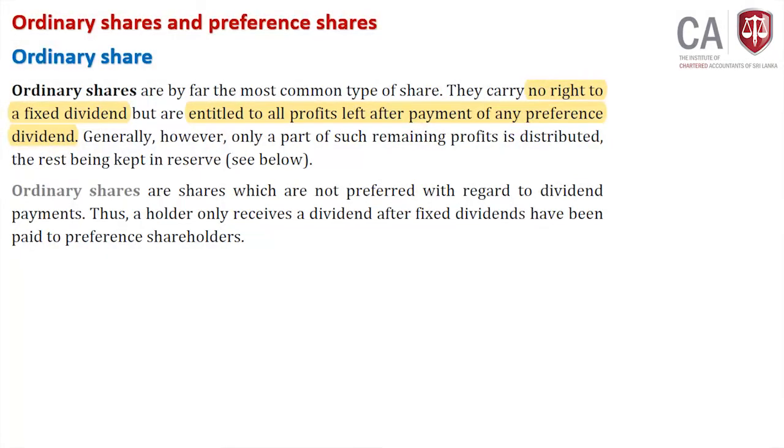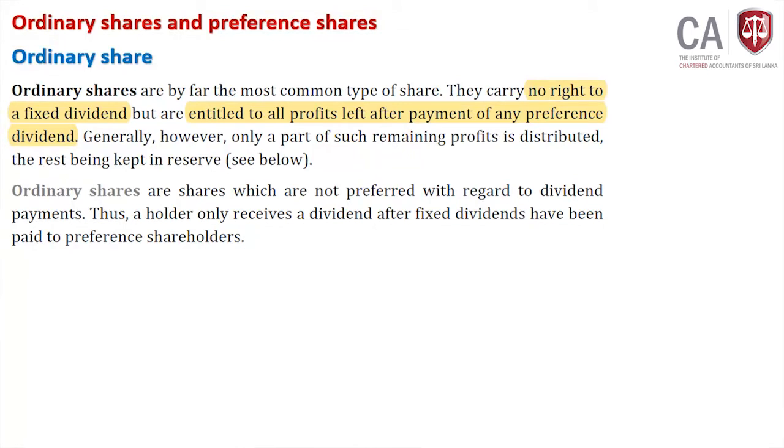They carry no rights to fixed dividends, which means ordinary shareholders don't have fixed dividends. Only preference shareholders have fixed dividends.